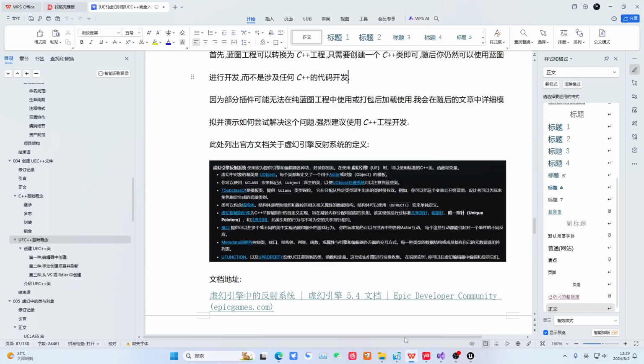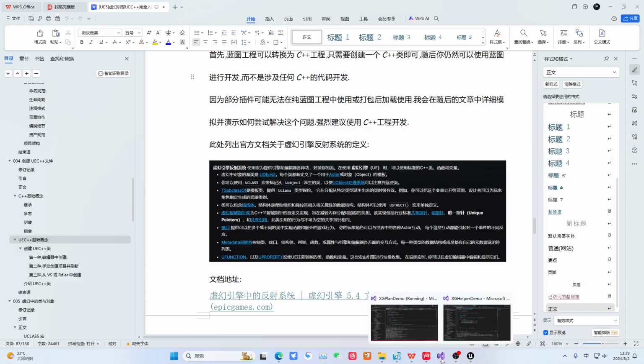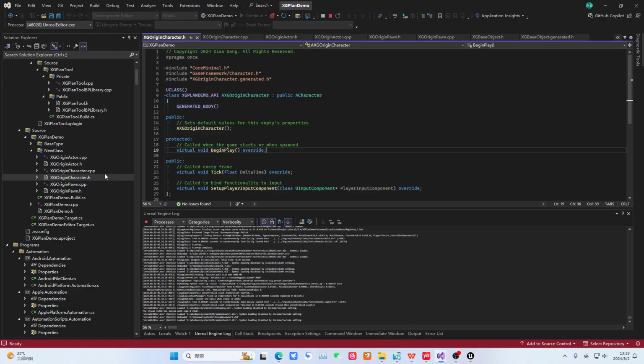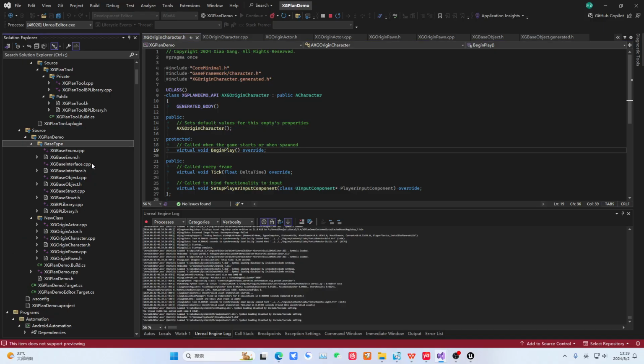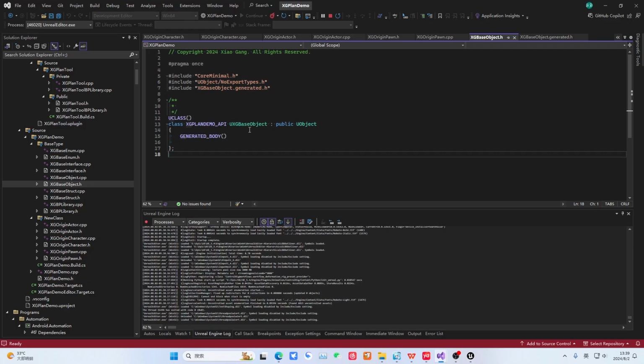Then, how do we do it in C++? Let this class tell the engine that we have a class here that you need to add to your management. We use this UCLASS macro to perform this management. So in C++, how do we define a class? Actually, it's very clear like this. Let's first take a look. Let's look at base object.